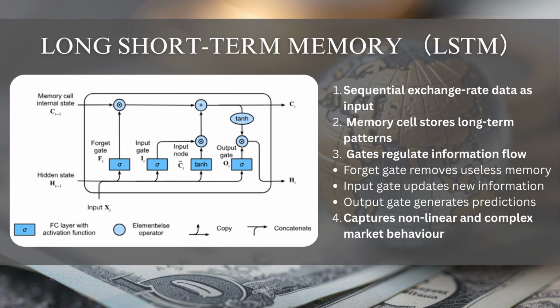LSTM works differently. It takes sequential exchange rate data as input and stores long-term patterns in its memory cells. Information flow is regulated through gates, including forget, input, and output gates. This structure allows LSTM to capture complex market behaviors and long-term dependencies.